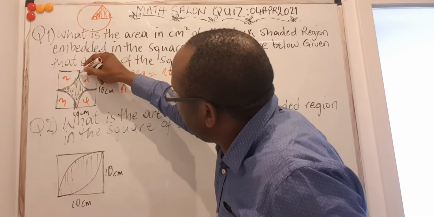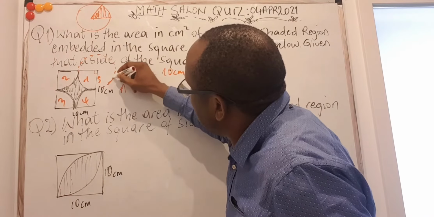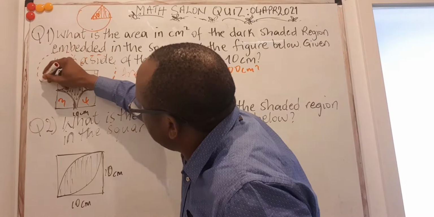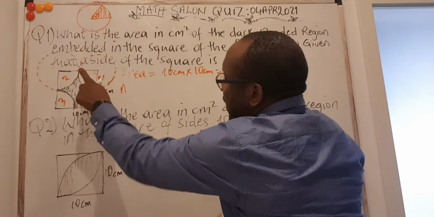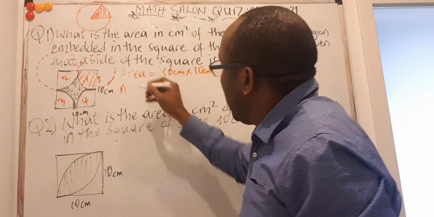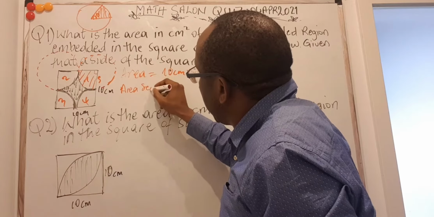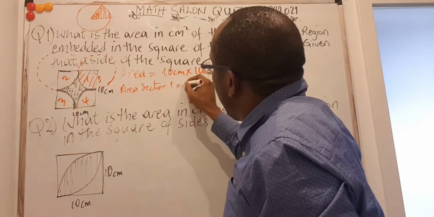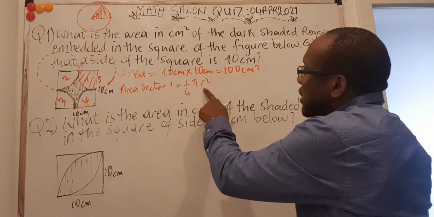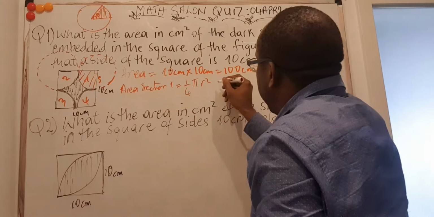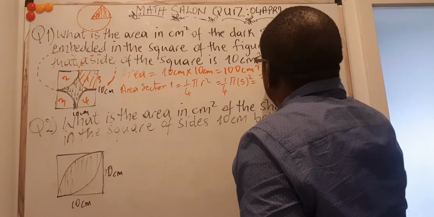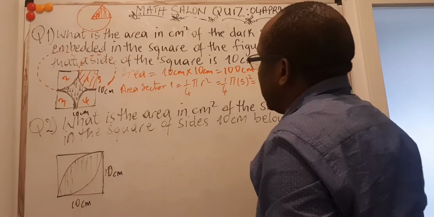But you see, this is coming from a circle. If I try to complete a circle with a radius that is 5, if I do the same thing, I'll get here as well, a circle. So it means the area here is just 1/4 of the area of a circle with radius 5. So the area of sector there, let's say sector 1, is simply 1/4 the area of a circle. The area of a circle is given as pi radius squared, but the radius there is 5. So this is 1/4 pi times 5 squared. That is 25 pi on 4.